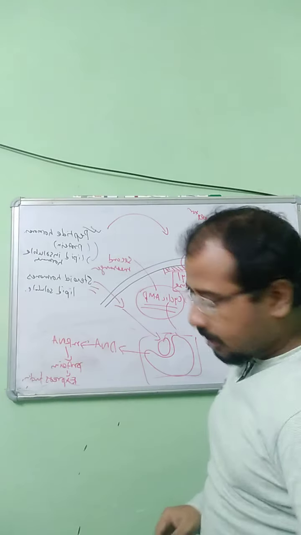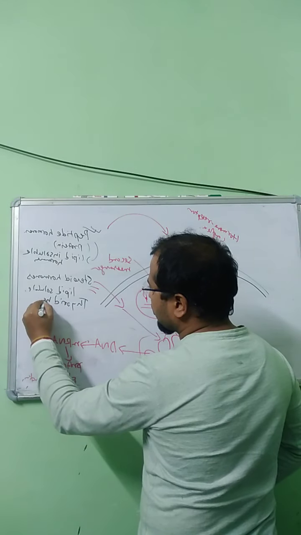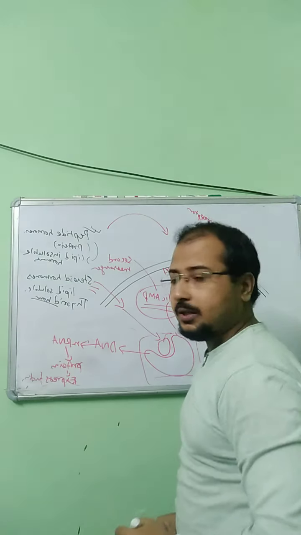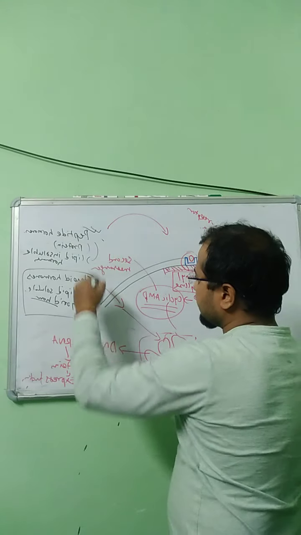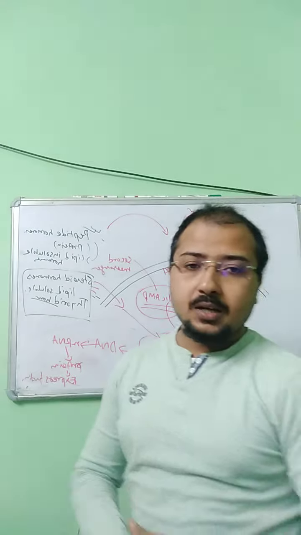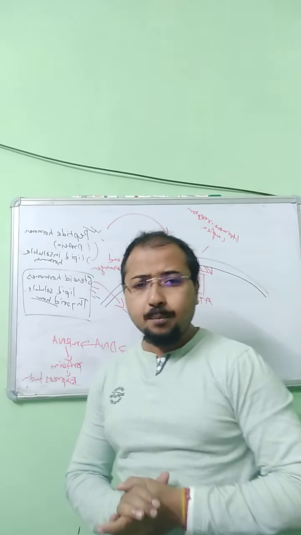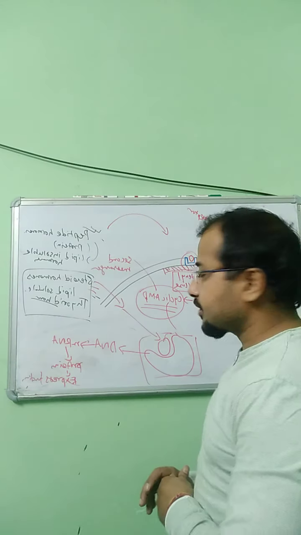This is how in our body the peptide hormones or protein hormones and steroid hormones act. Along with the steroid hormones, thyroid hormones can also be included here. Even thyroid hormones perform function in our body in the same way. Understood this? So this is a different way to perform actions in our body. It's a very small but very interesting topic, very important also. I hope you understood this.